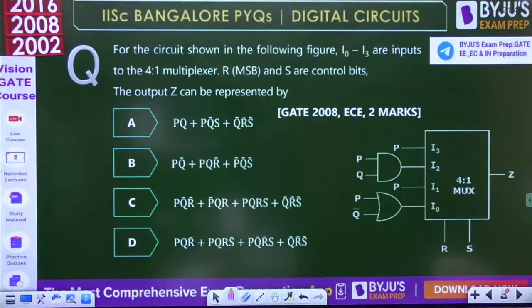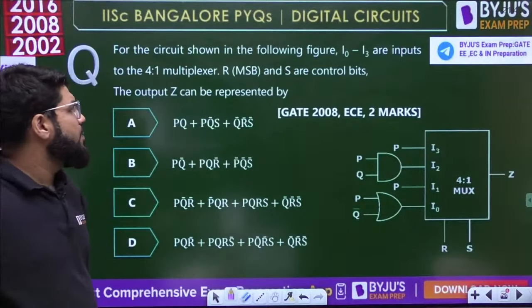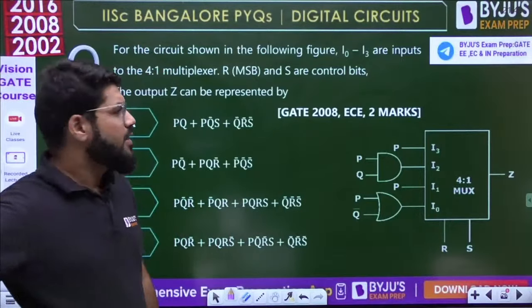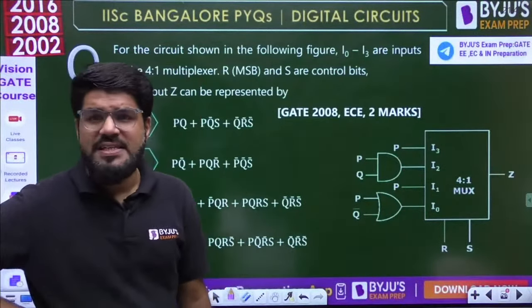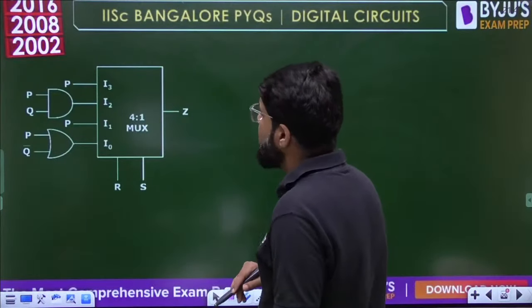We have the next question rolling out for you. For the circuit shown in the following figure, I0 to I3 are the inputs to the 4:1 multiplexer. R is the MSB and S are the control bits. The output Z can be represented by. Okay? So again, a basic multiplexer, but slight calculation will be there. So it's a 2 marks EC 2008 question. Okay, let's take it.